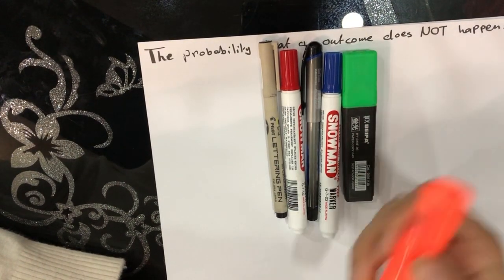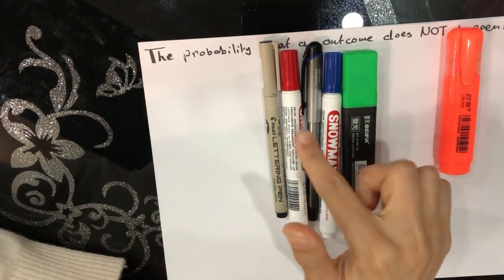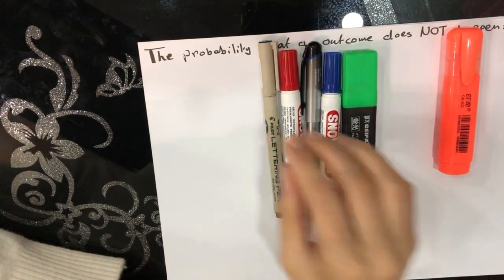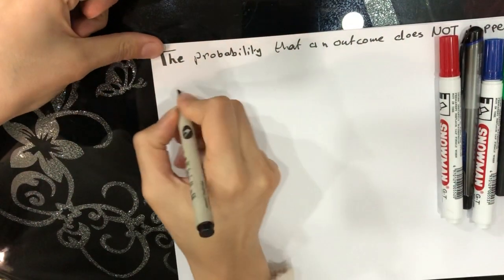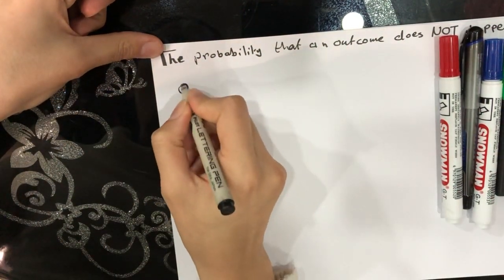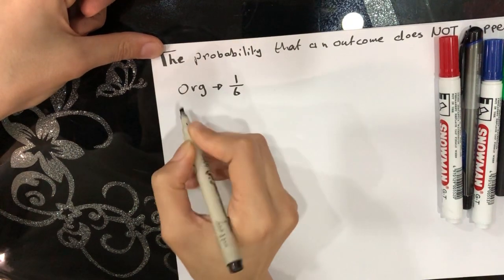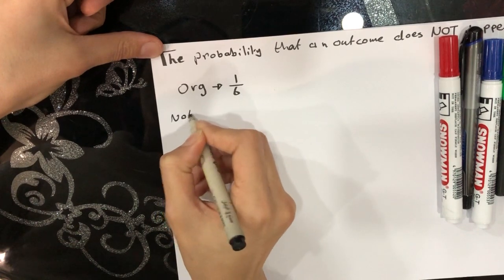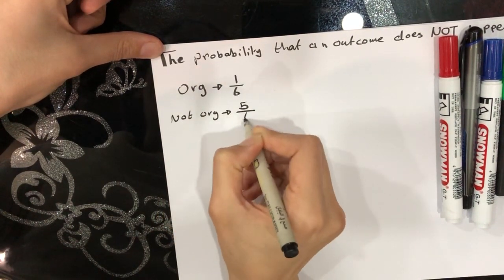Now the probability of not picking out this marker will be 5 out of the whole 6. So the probability of getting the orange will be 1 out of 6, and not getting the orange will be 5 out of 6.